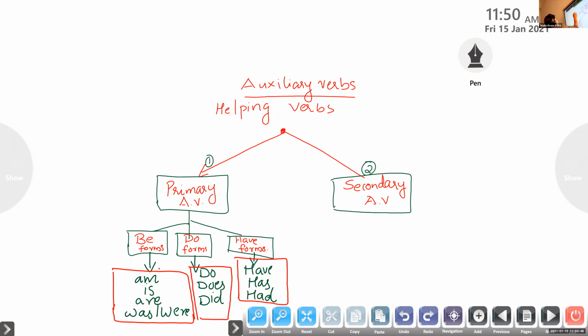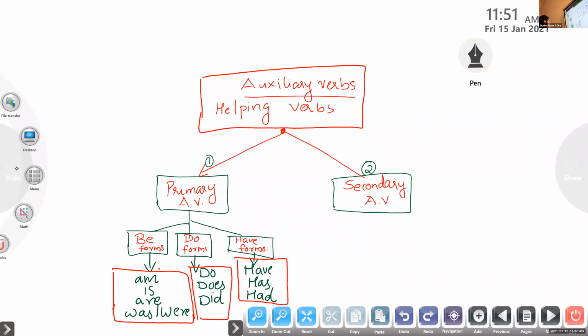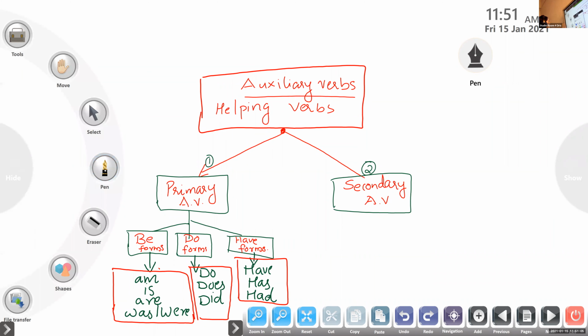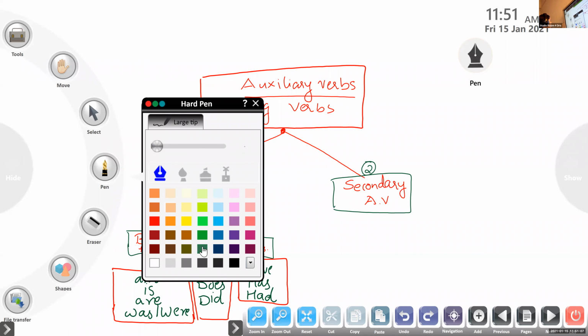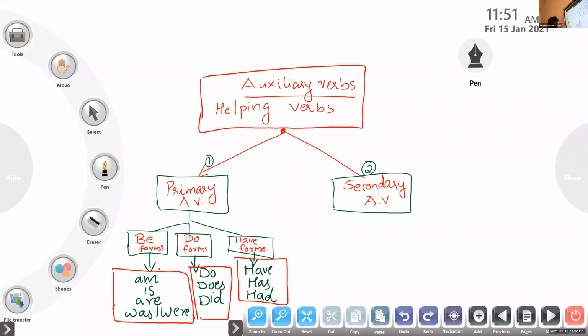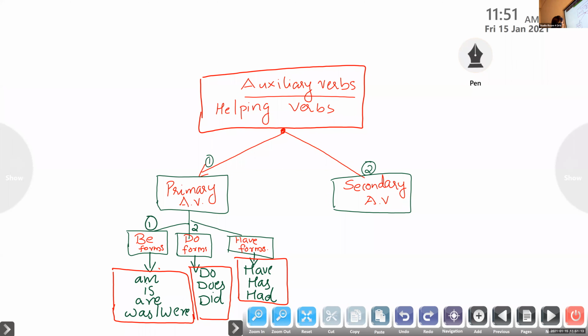These are the subdivisions of auxiliary verbs. Auxiliary verbs are divided into two: primary auxiliary verbs and secondary auxiliary verbs. There are three primary auxiliary verbs. First one, be and its forms. Be forms, do forms, and have forms.